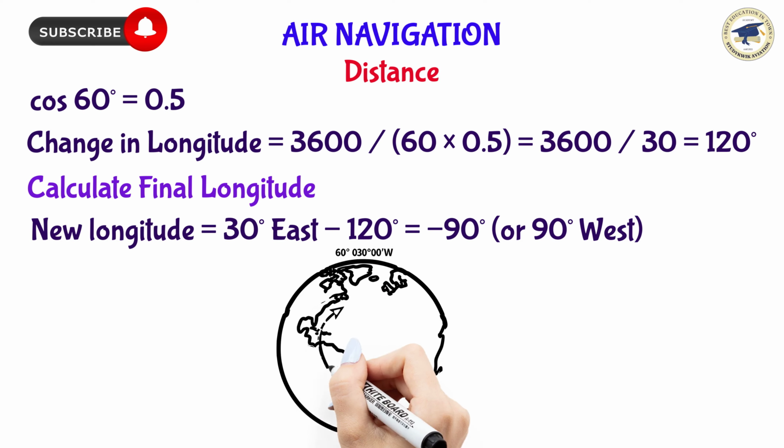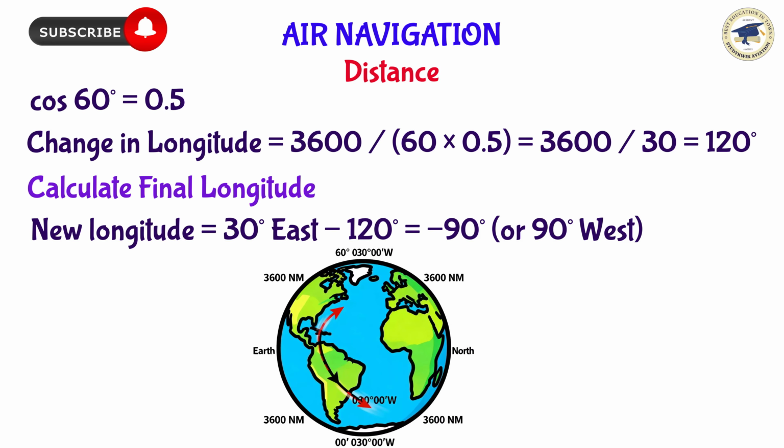The final position of the aircraft is 60 degrees north latitude and 90 degrees west longitude. So, after these legs, the aircraft ends at 60 degrees north and 90 degrees west.